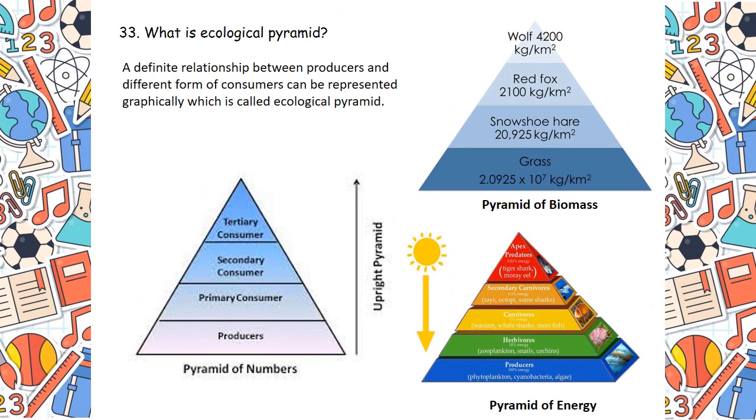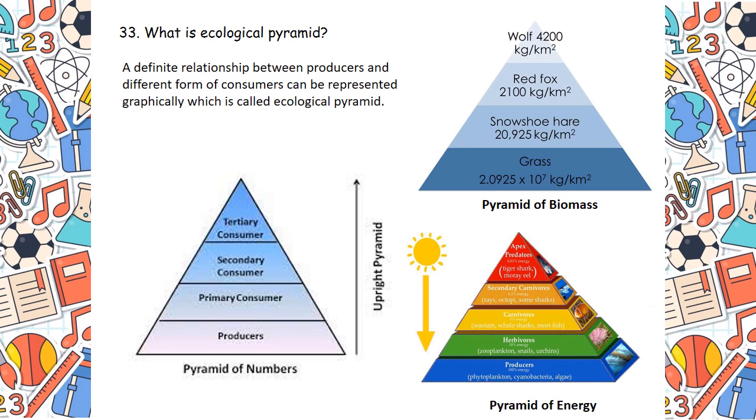34. What is ecological pyramid? A definite relationship between producers and different forms of consumers can be represented graphically, which is called ecological pyramid. So you can see there are 3 pyramids that have been shown over here. One is pyramid of numbers, one is pyramid of biomass, and one is pyramid of energy.